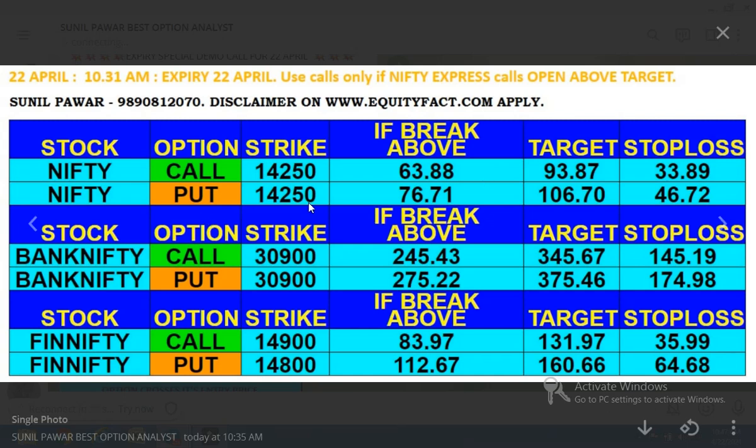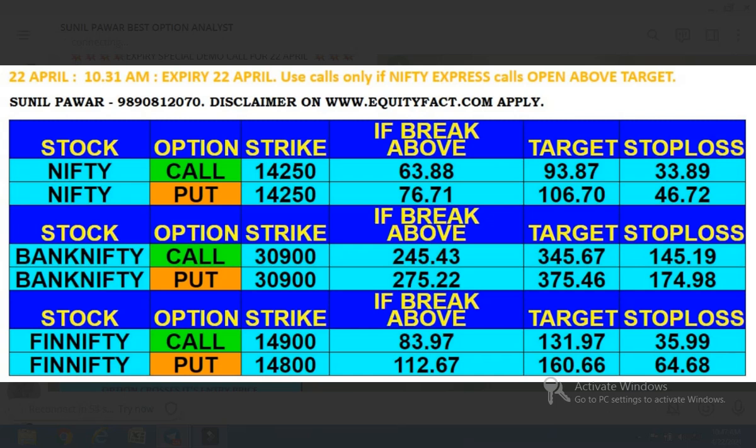Let us say Nifty put 14,250, for example, current price is 65. When it crosses 76.71, then only we'll buy. So this way, for Nifty, Bank Nifty or Fin Nifty, either call will cross the entry price or put will cross the entry price. Whichever crosses the entry price, the trader will take the trade there.